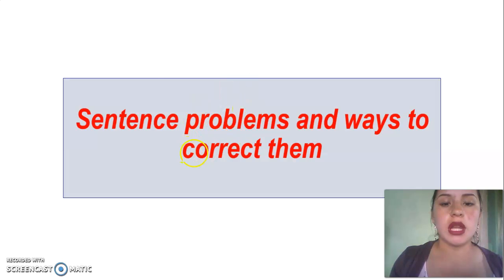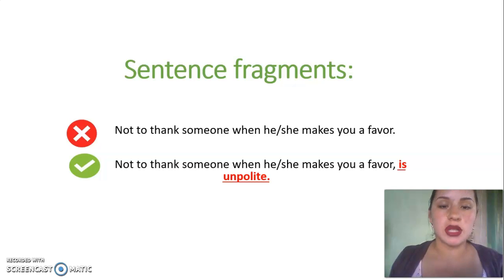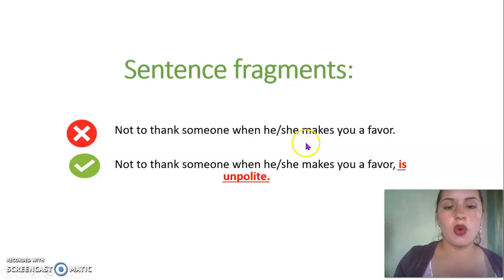So the first problem is sentence fragments. Sentence fragments are a group of words that look like sentences but aren't. To be a sentence, groups of words need to have at least one independent clause. For example, not to thank someone when he or she makes you a favor.